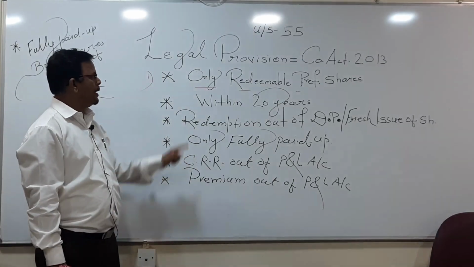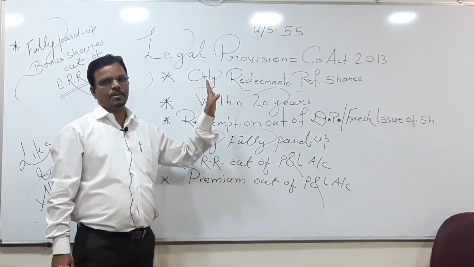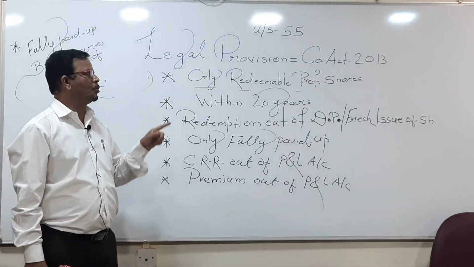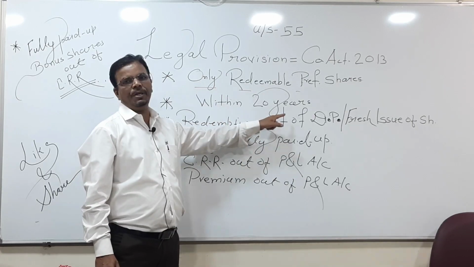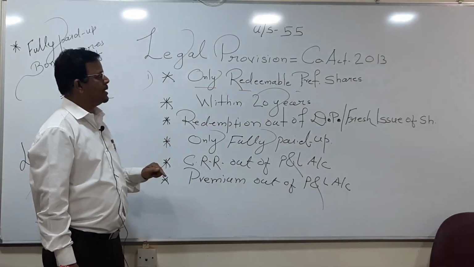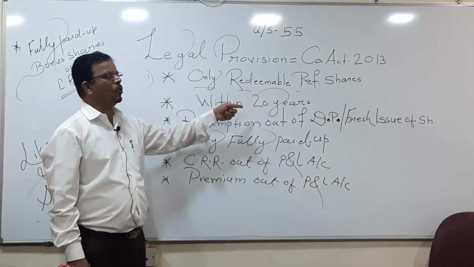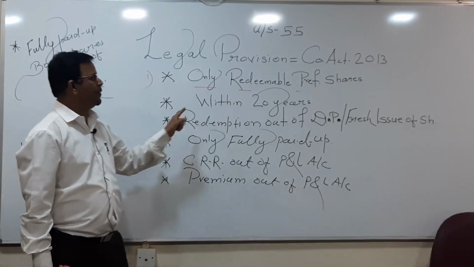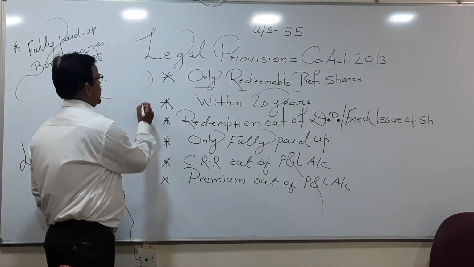Come to the second very important point: within 20 years. All the shares which are issued by the company are always going to be refunded within 20 years. No company has the right to retain these shares for more than 20 years. So in short, all the shares are going to be refunded within 20 years.